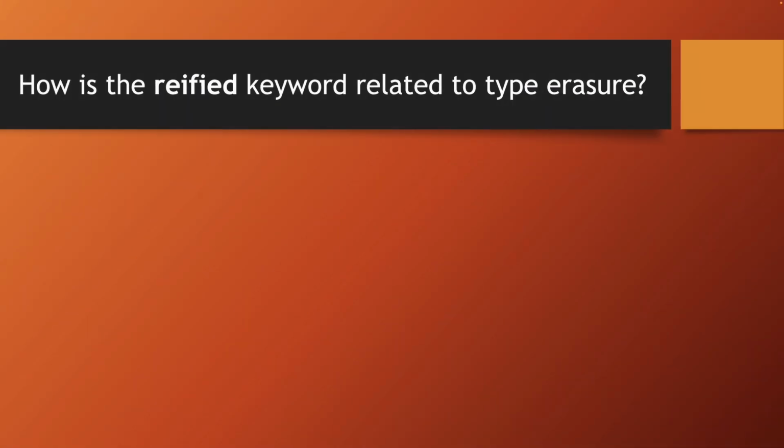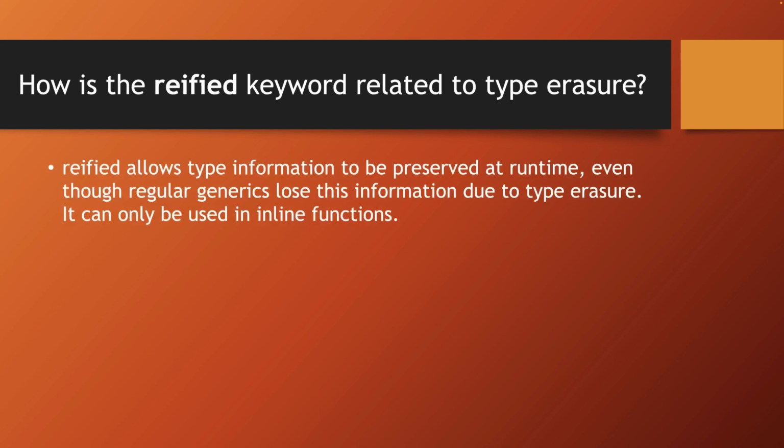How is the keyword reified related to type erasure? Reified allows type information to be preserved at runtime, even though normal generics lose this information because of type erasure. This keyword can only be used in inline functions.